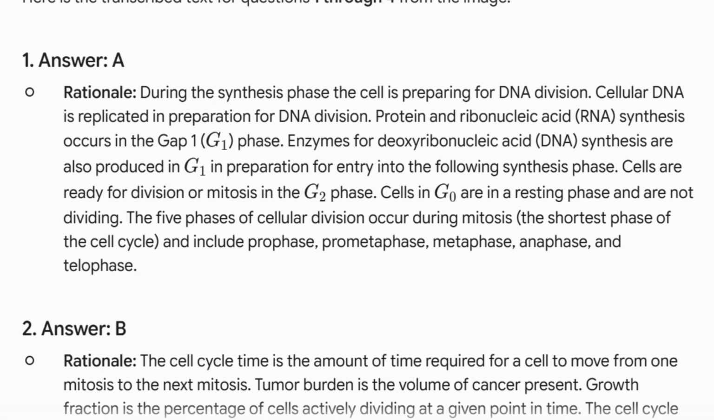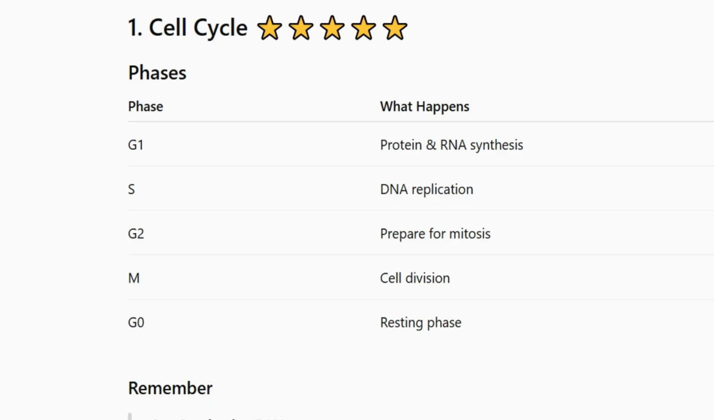Cells are ready for division or mitosis in the G2 phase. Cells in G0 are in a resting phase and are not dividing. The 5 phases of cellular division occur during mitosis, the shortest phase of the cell cycle, and include prophase, prometaphase, metaphase, anaphase, and telophase.